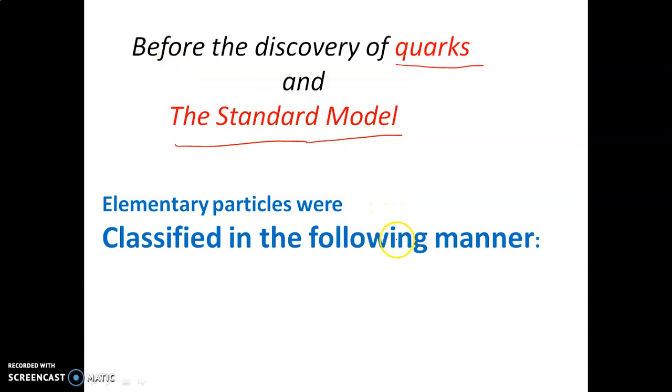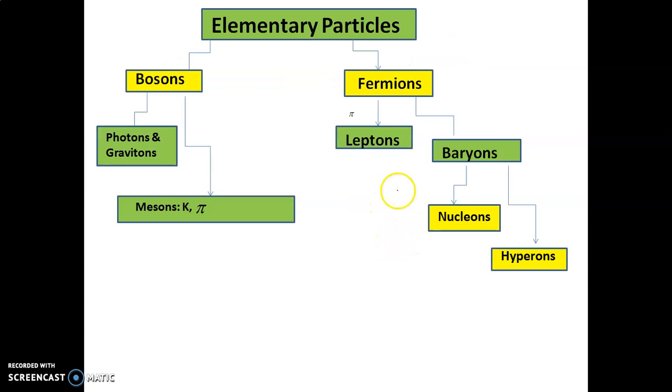So you have to remember this diagram. Look at this. We have these elementary particles which are broadly divided into the bosons and the fermions, which probably you know. So what are fermions? These are particles that obey Fermi-Dirac statistics, and they are particles that have got half integral spin.